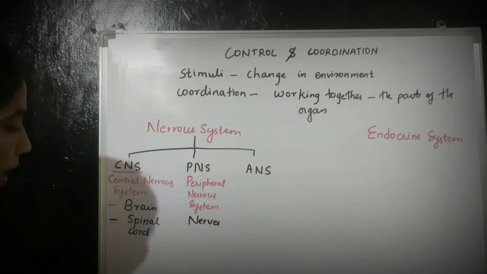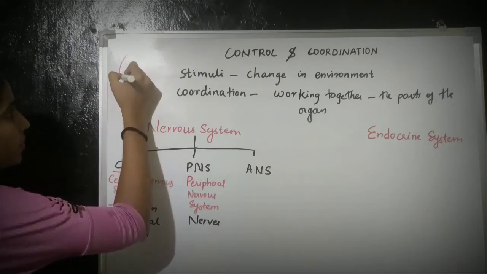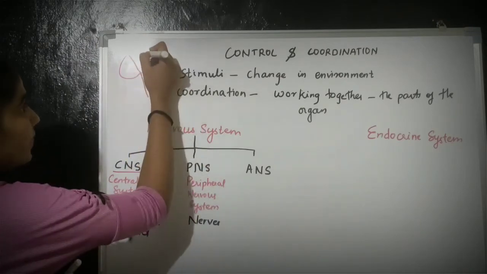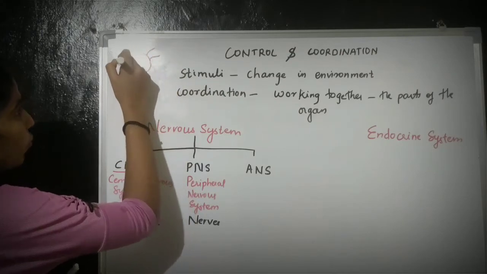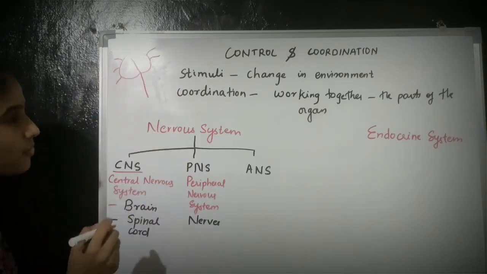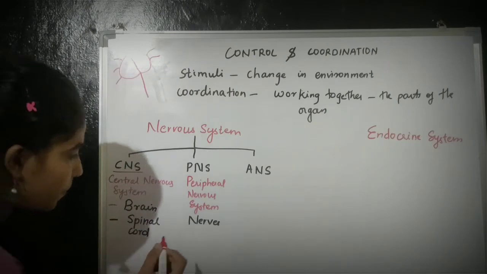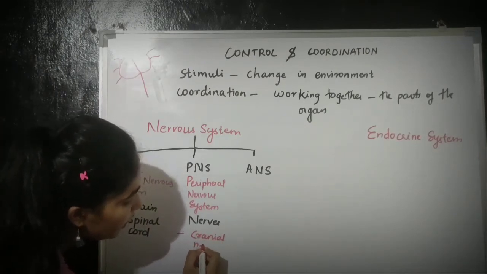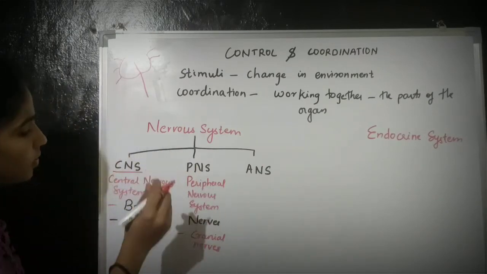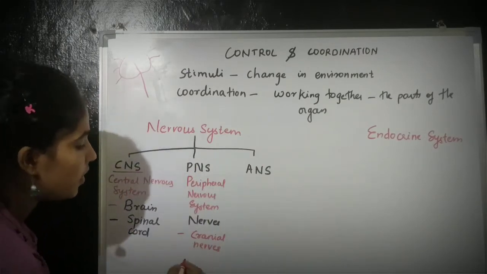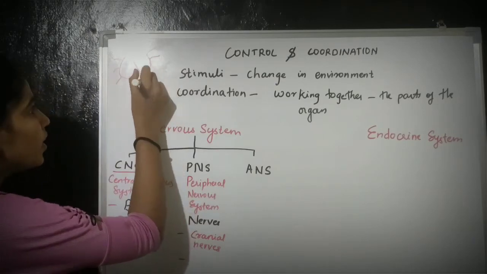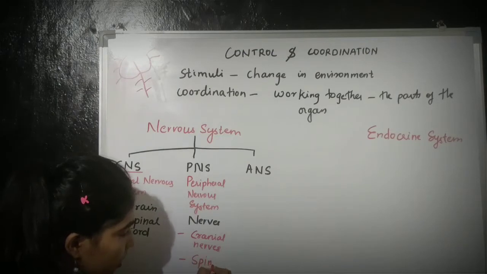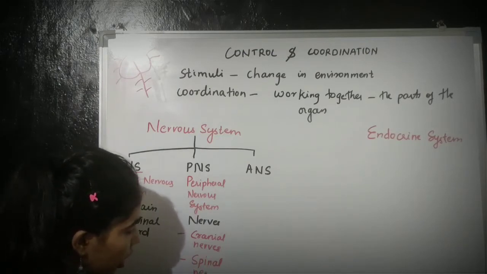For example, if this is the brain and this is the spinal cord, the nerves coming from the brain are called cranial nerves, and the nerves coming from the spinal cord are called spinal nerves.